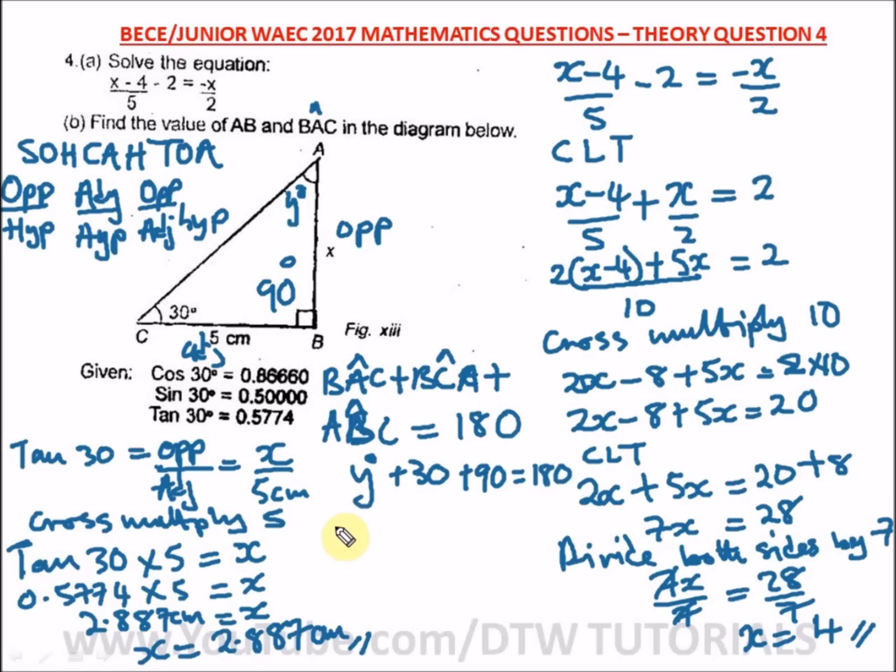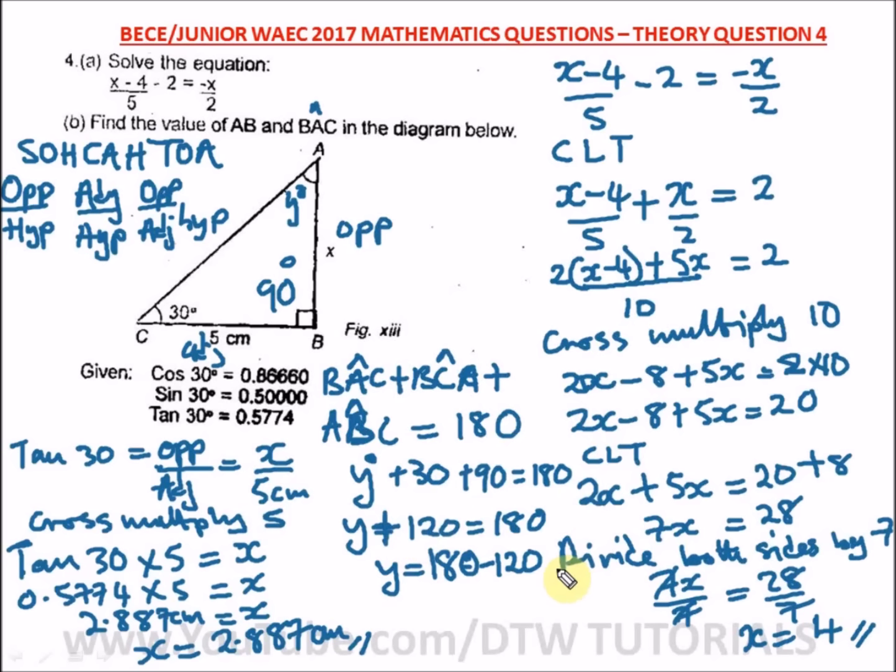So y plus 30 plus 90 is equal to 180. What is 30 plus 90? That is 120. So y plus 120 is equal to 180. To get y, all we need to do is take 120 to the other side, which will give us 180 minus 120.